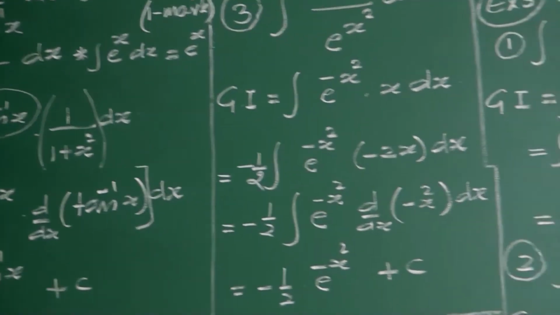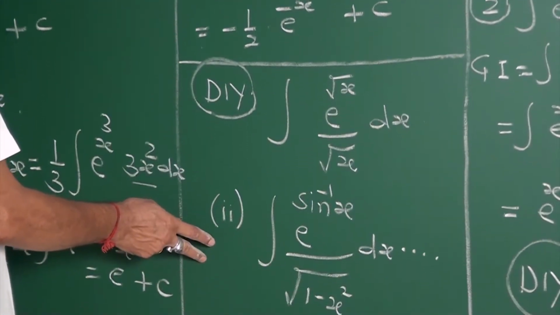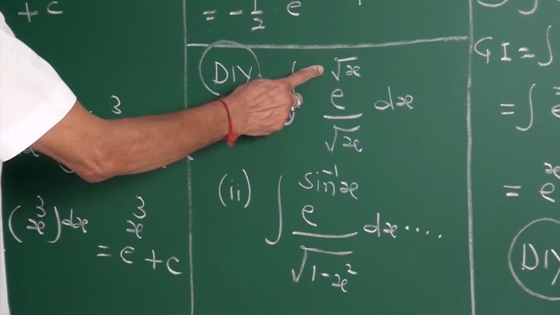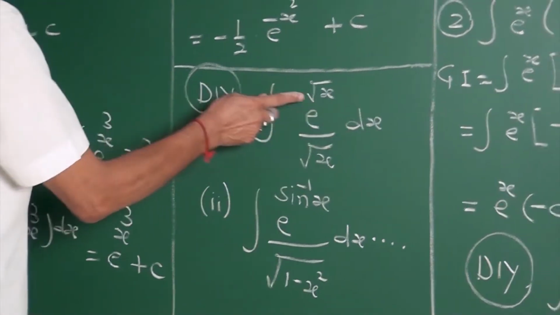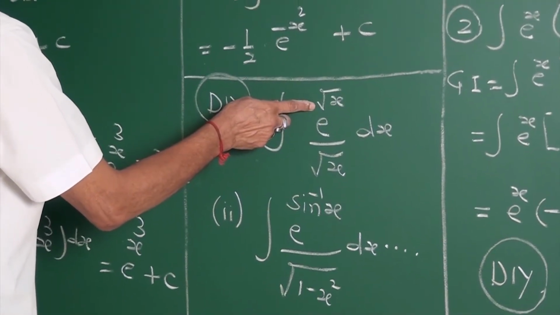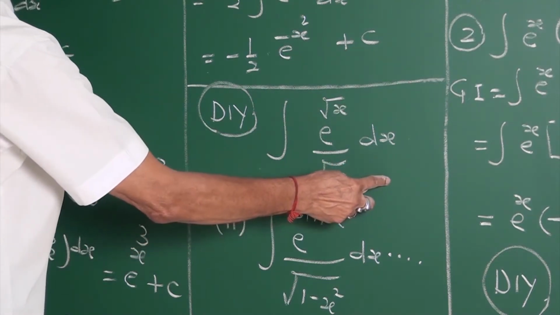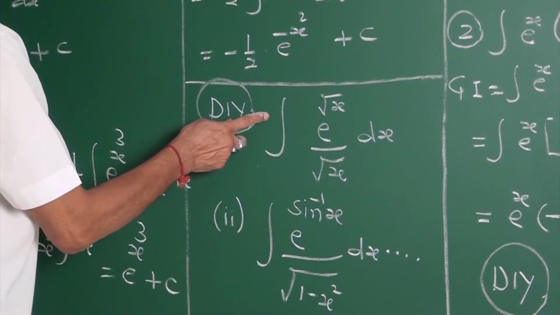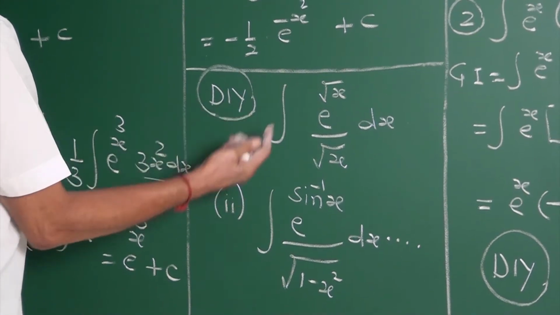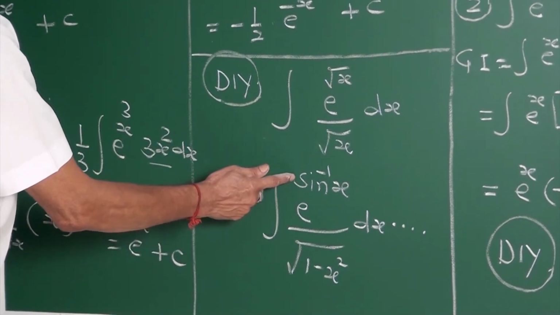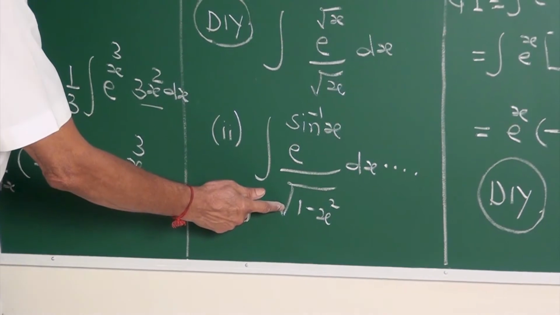If you wanted, just try these 2 parallel examples. Integral e to the power root x upon root x dx. f is root x. What is the derivative? 1 by 2 root x. But root x is there. That 1 by 2 you must adjust outside, writing 2 by 1. 2 by 1 is 2 itself. The next one is e to the power sin inverse x upon root 1 minus x square.